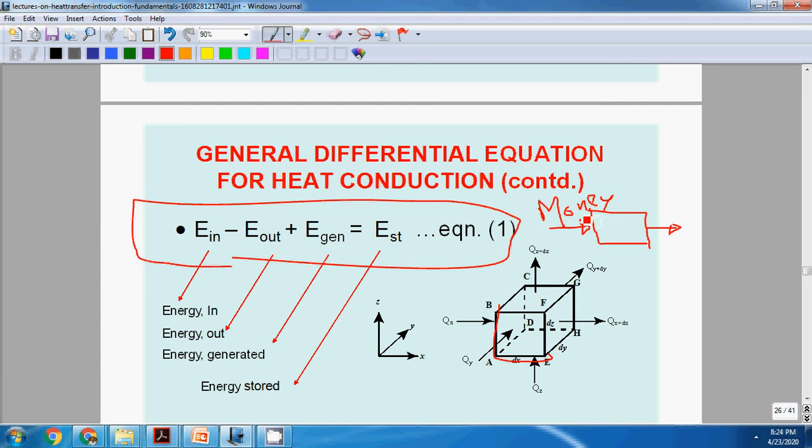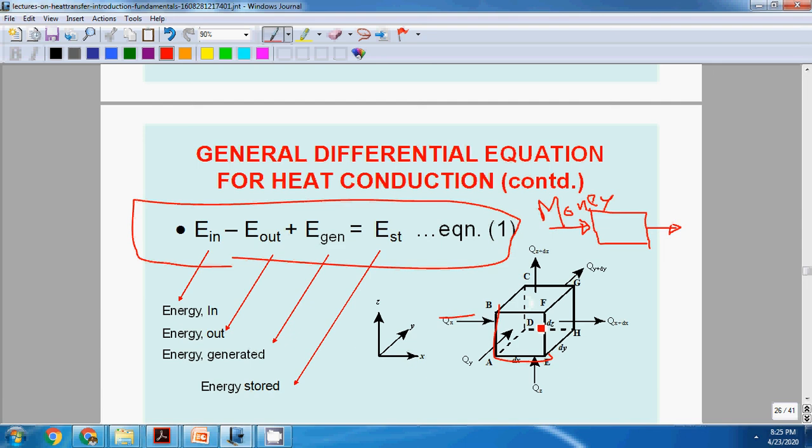In a similar way, for heat transfer, whatever energy enters minus whatever energy leaves, plus energy generated. In an account there is no source that generates the amount, but in heat transfer there are sources like chemical reaction.